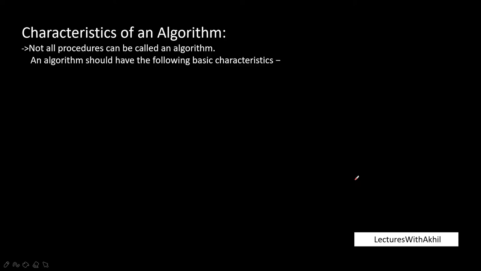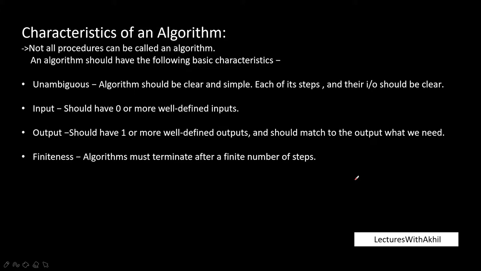Coming to the characteristics of the algorithm, as I said before, we need to have some output, an input, and also a finite number of steps, and this is called finiteness. And we need to have a correct and well-defined sequence of steps too. As I'm mentioning now, not all procedures can be called an algorithm. So it should have some basic characteristics like unambiguity, input, output, and a finite number of steps, that is called finiteness.